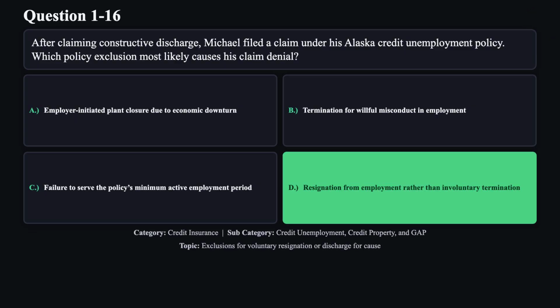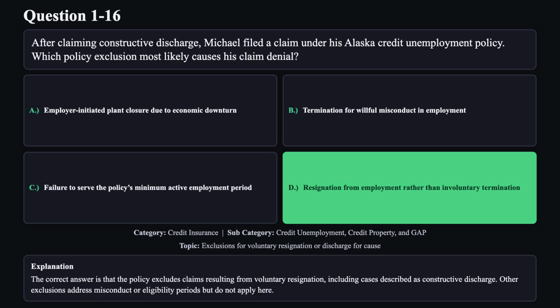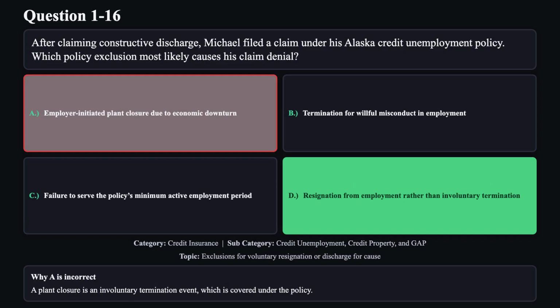The correct answer is D. The correct answer is that the policy excludes claims resulting from voluntary resignation, including cases described as constructive discharge. Other exclusions address misconduct or eligibility periods but do not apply here. Reason A is not correct. A plant closure is an involuntary termination event, which is covered under the policy.